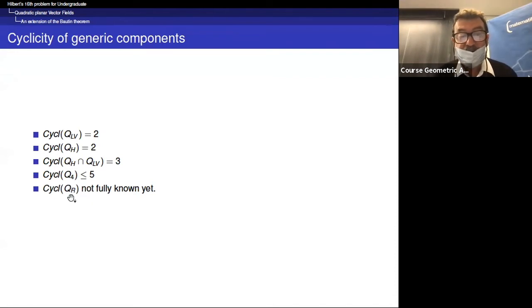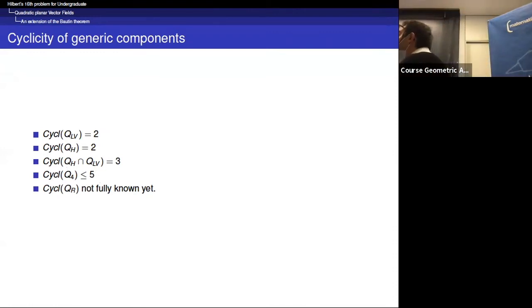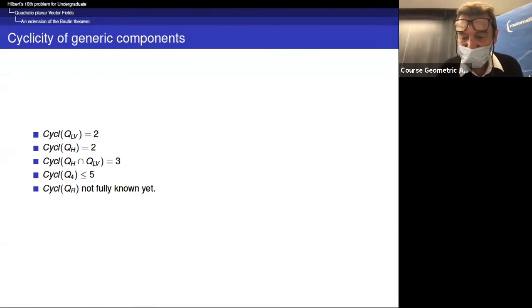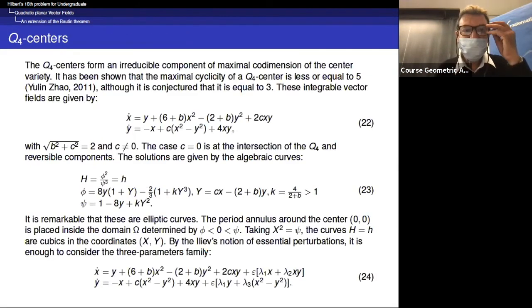And the cyclicity of the reversible case is not fully known yet. There are still very few examples where we don't know what it is. For the moment, I hope I am right, the cyclicity for Q4 is proved to be less than 5, and conjectured to be less than 3. But, okay.